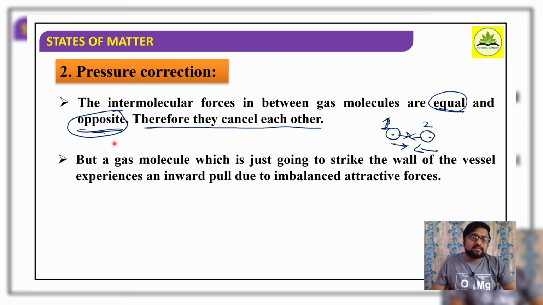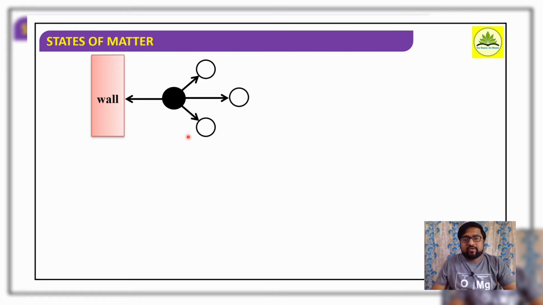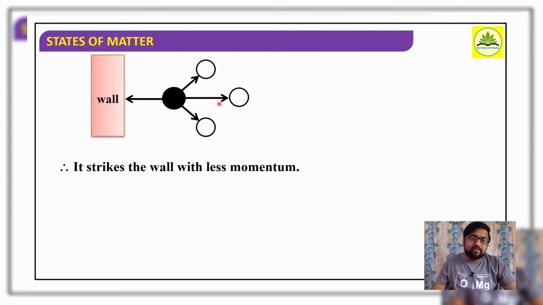But in the second scenario, when a gaseous molecule strikes the wall of a container or vessel, it experiences an inward pull and bounces back in a different direction because of imbalanced attractive forces. So it strikes the wall with less momentum.